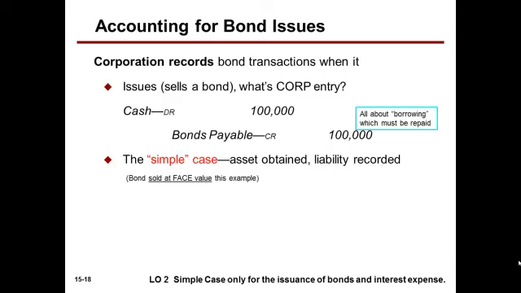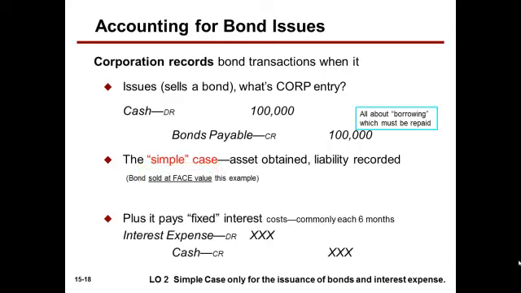So, general transaction. Corporation sells bonds. When it sells it, what's the corporation entry? Debit cash. In this case, we're assuming $100,000 worth of bonds. Credit bonds payable. Cash goes up with the debit. Bonds payable, a liability, goes up with the credit. This is all about borrowing, which must be repaid. This is a very simple case here. We obtain an asset, cash, and we record a liability. This simple case here assumes that the bond was sold at face value, or $100,000.